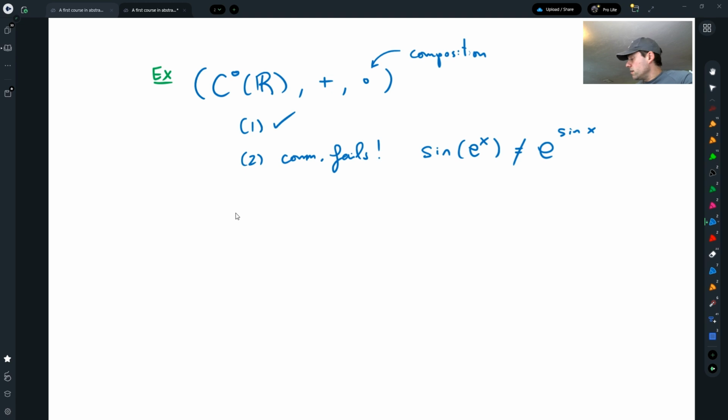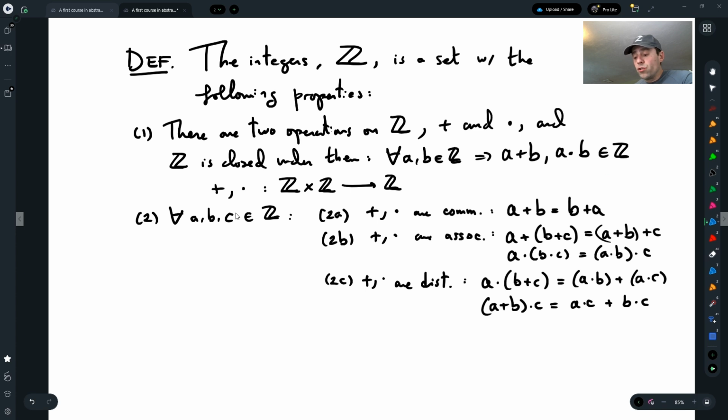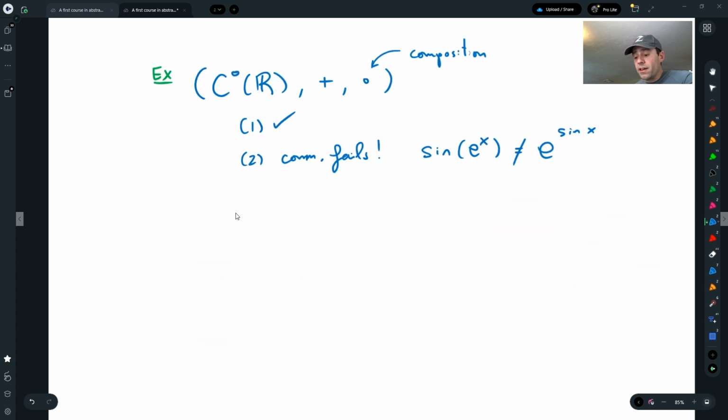But in any case, there are many things that satisfy 1 through 3. So these 1, 2, 3 do not define the integers by themselves. To define the integers, we need a fourth set of axioms that really characterize the integers.